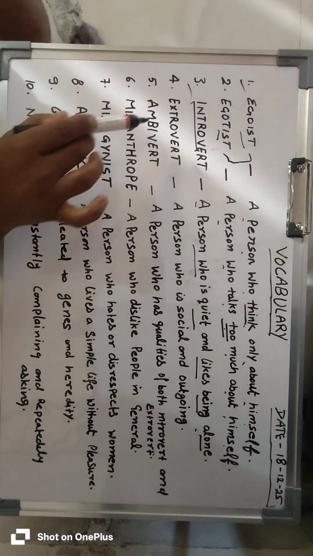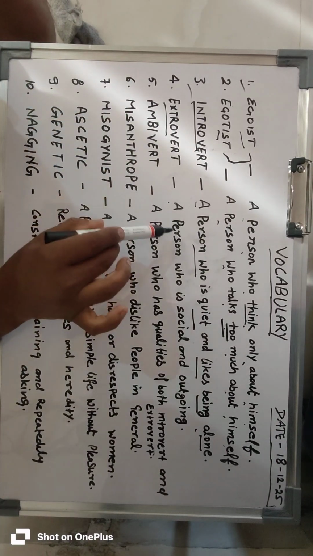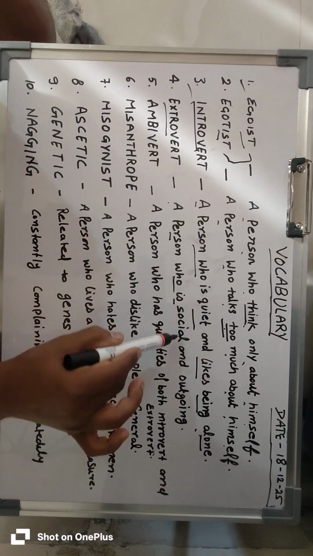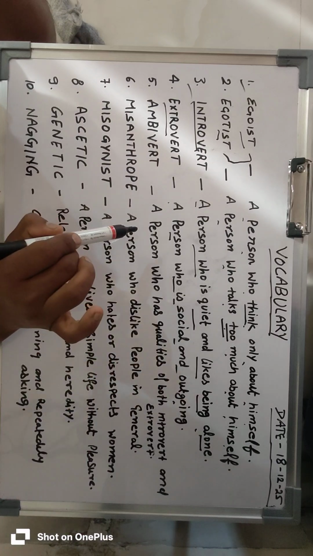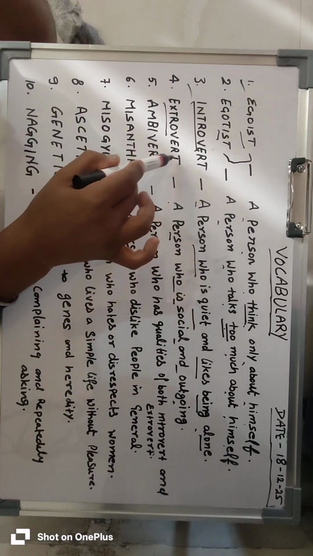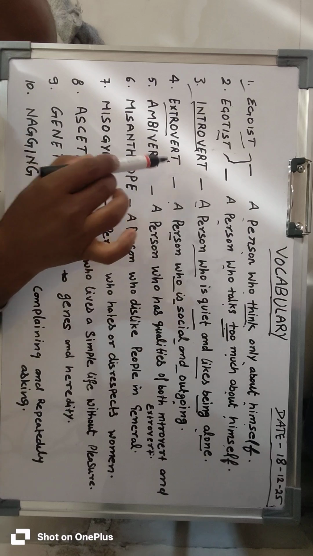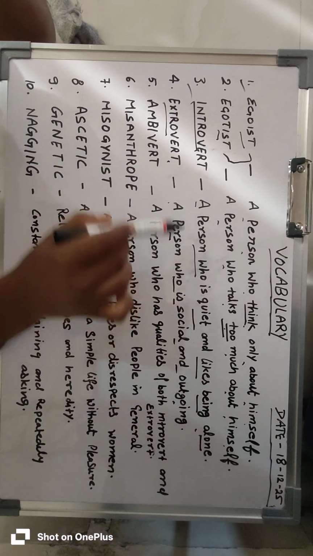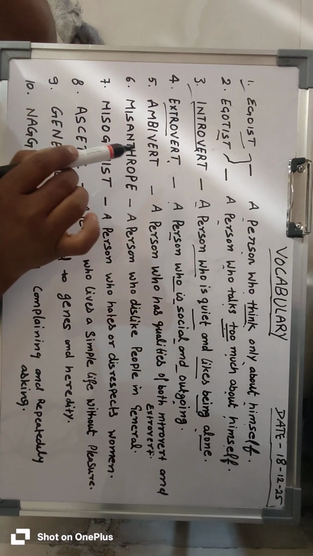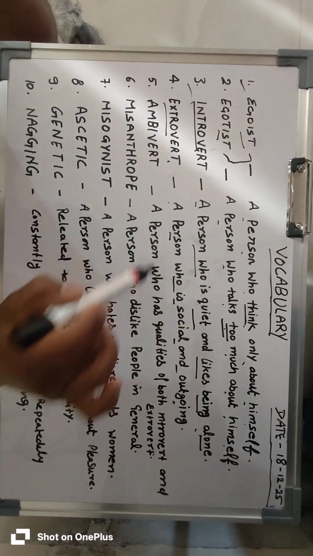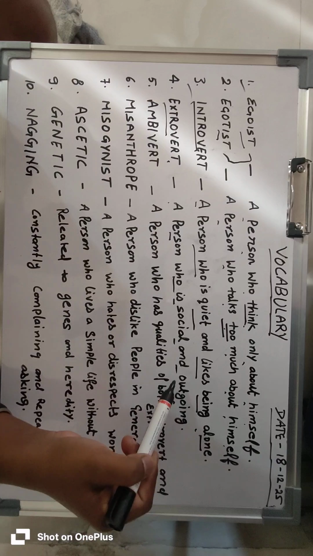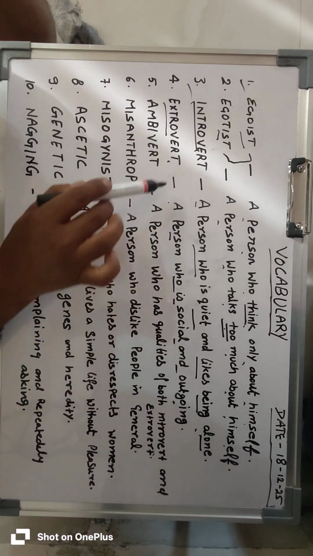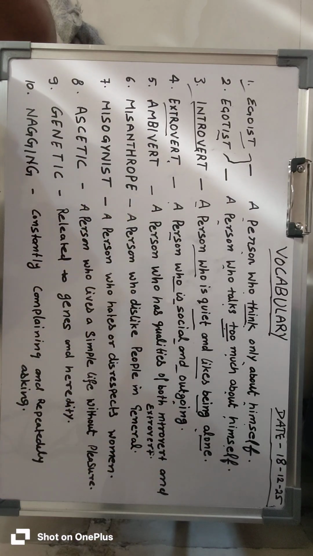Now fourth is extrovert. Extrovert, a person who is social and outgoing. This is the opposite of introvert. Introvert, a person who is quiet and likes being alone. And when we talk about extrovert, a person who is social and outgoing, that is called extrovert.